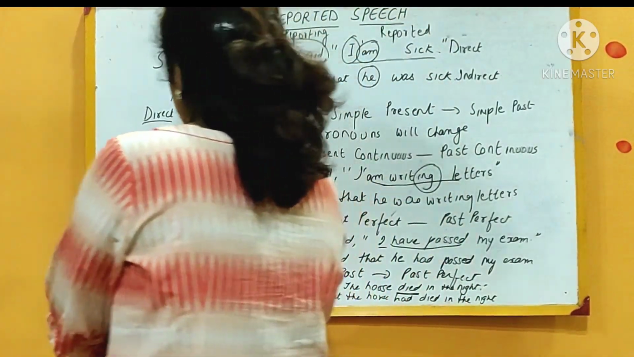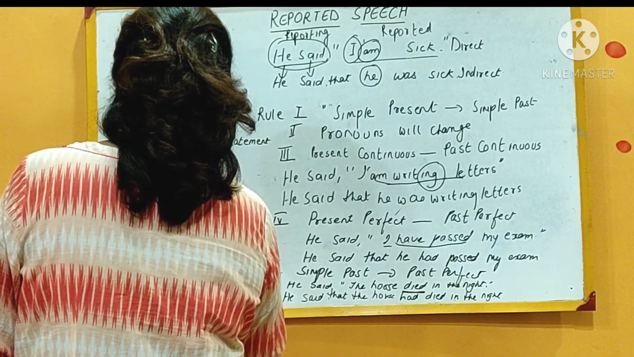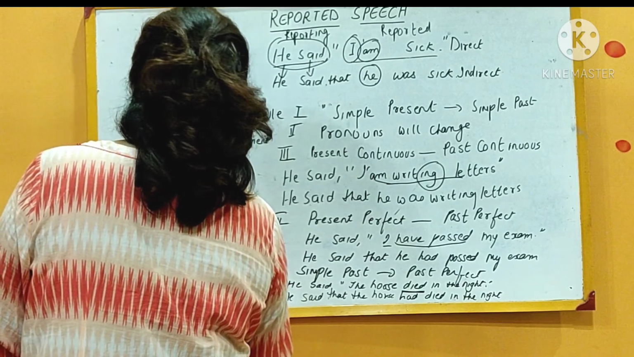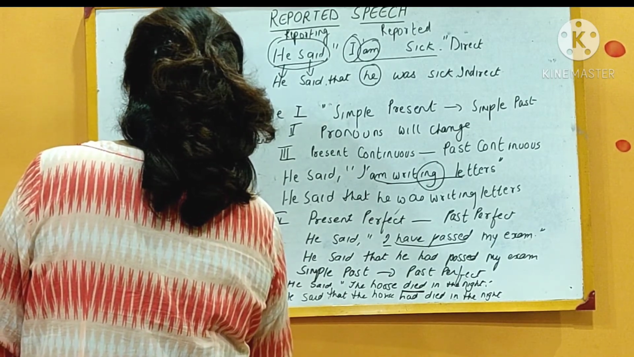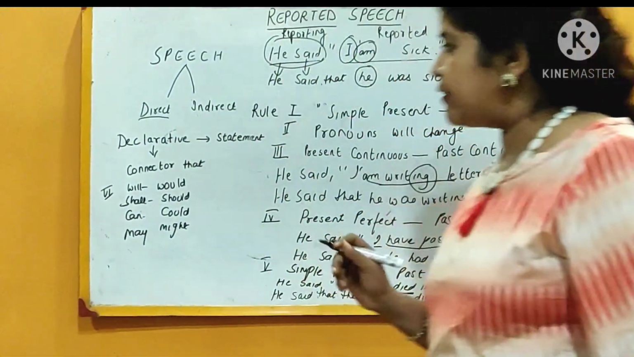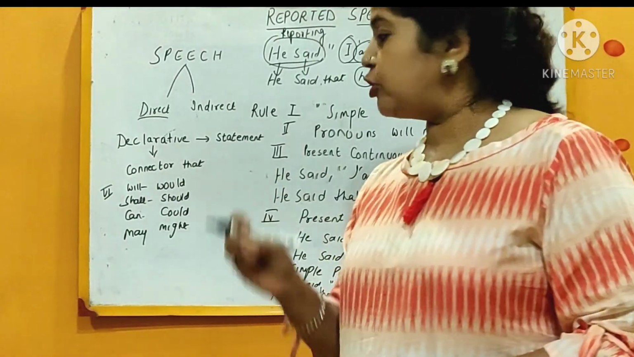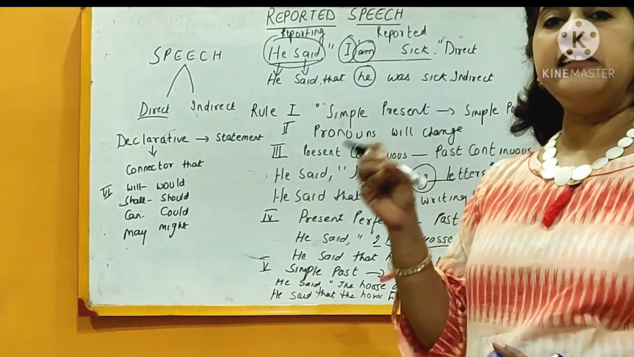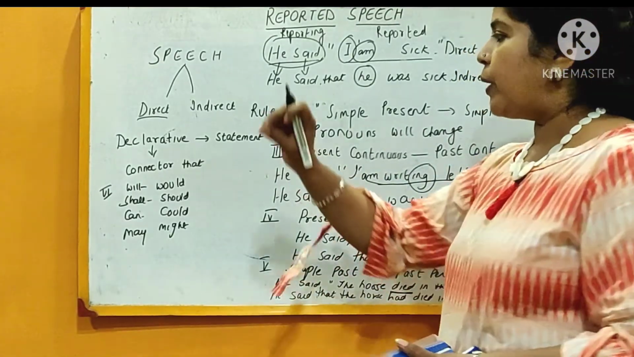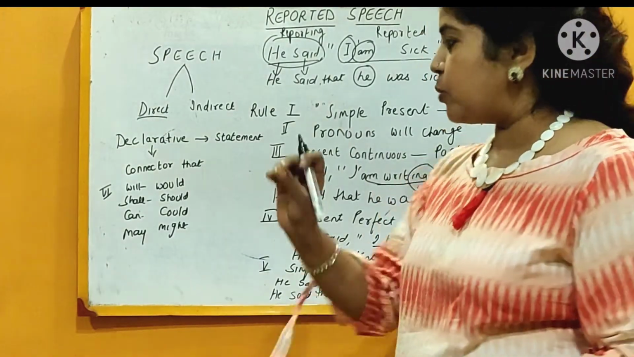Shall, should, can, could, may, might. So I have jotted down some words like this: will, would, shall, should, can, could, may, might, it, that, this, that. All these words will change when they come across in the sentence. Okay? When they come in the sentence, they will change.